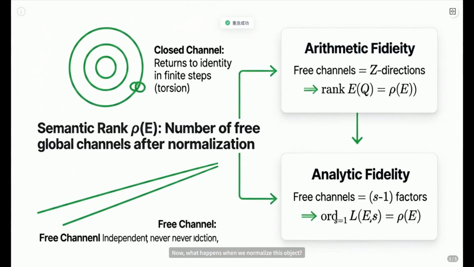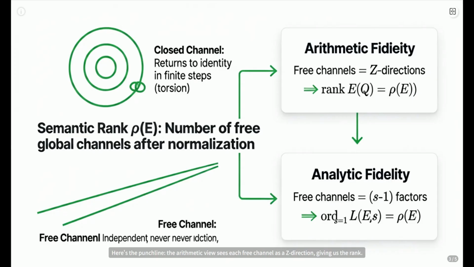Now, what happens when we normalize this object? Relations close up, forming finite loops. Those are torsion points, closed channels. But some paths just keep going, never returning to the start. Those are the free provenance channels. Think of them as independent escape routes from the system's core identity. We count these free channels, call it rho of E.